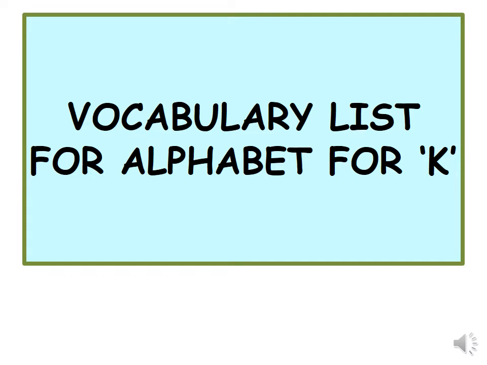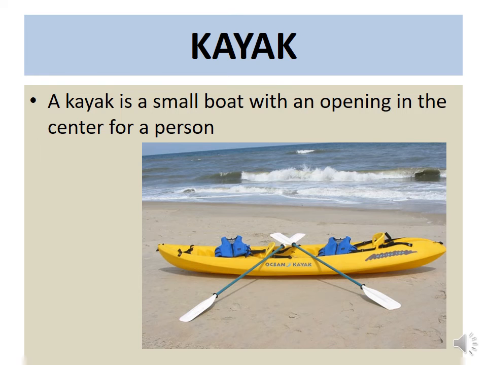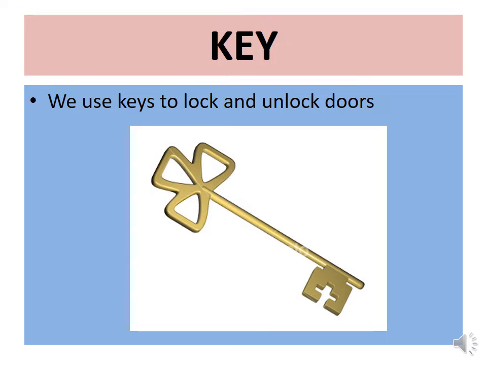Vocabulary list for alphabet K. K for kayak. A kayak is a small boat with an opening in the center for a person. Key. We use keys to lock and unlock doors.